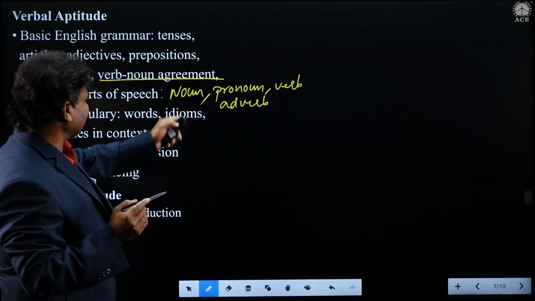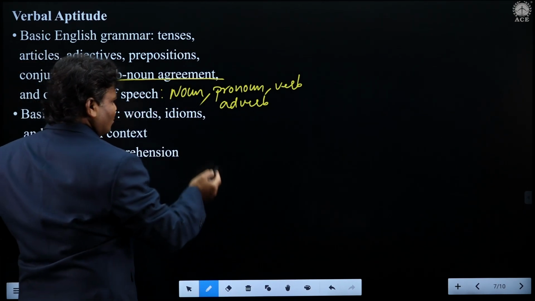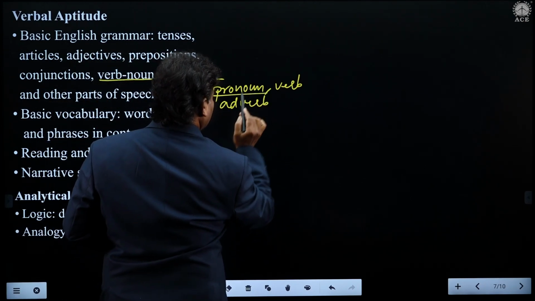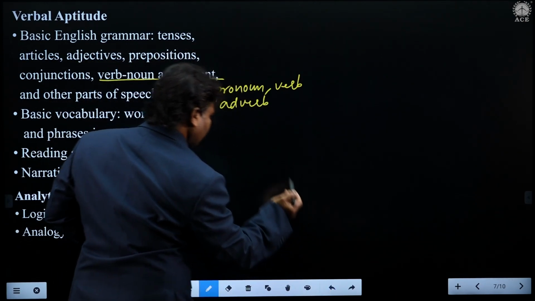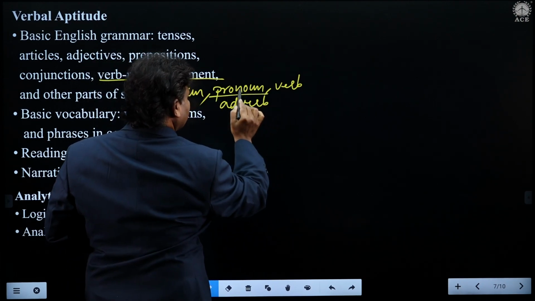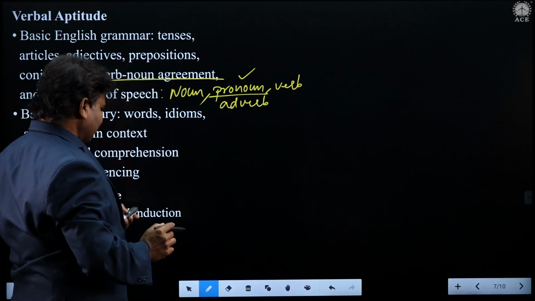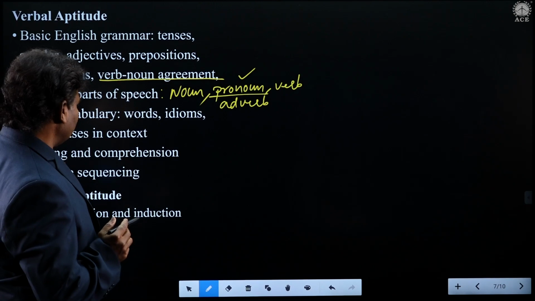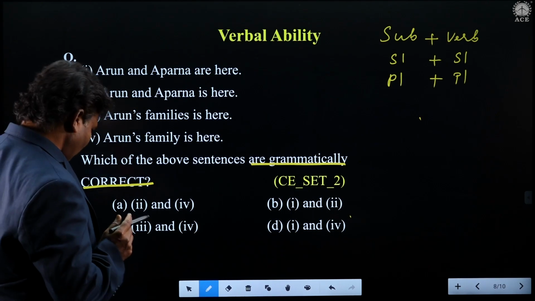When you say other parts of speech, this question is a portion of the pronoun chapter also. This has appeared from the chapter pronoun. Why is it pronoun? I'll try to throw significant light on this, students. Here we go. Come on, let us see now.